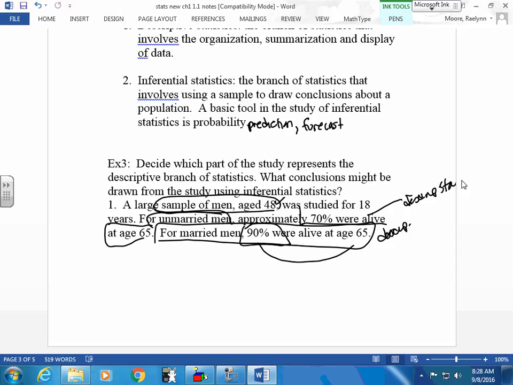But that's an inference. Do we know that to be a fact? No. Maybe the woman nags the crap out of the guy. You need to go to the doctor. You need to get that checked. You need to do this. You need to take your medicine in the morning. So we can infer that too. If we're interested, we could actually look to see who did this, what they were looking for, what constituted their survey. But all they did was find out if they were alive or not at 65.